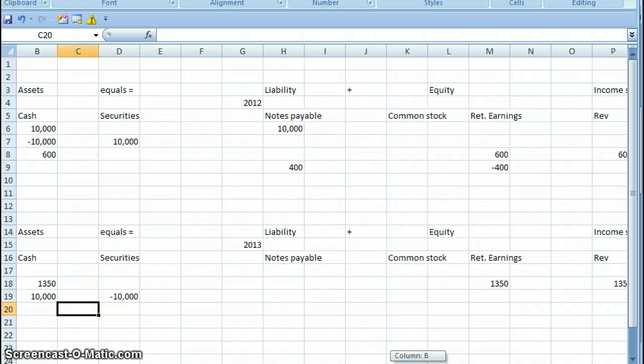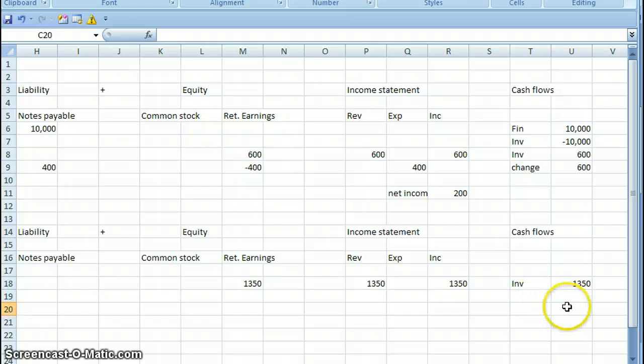Now $10,000 came in, and we have to ask ourselves, is it financing, investing, or operations? Well, since he sold an investment, it's going to be investing.